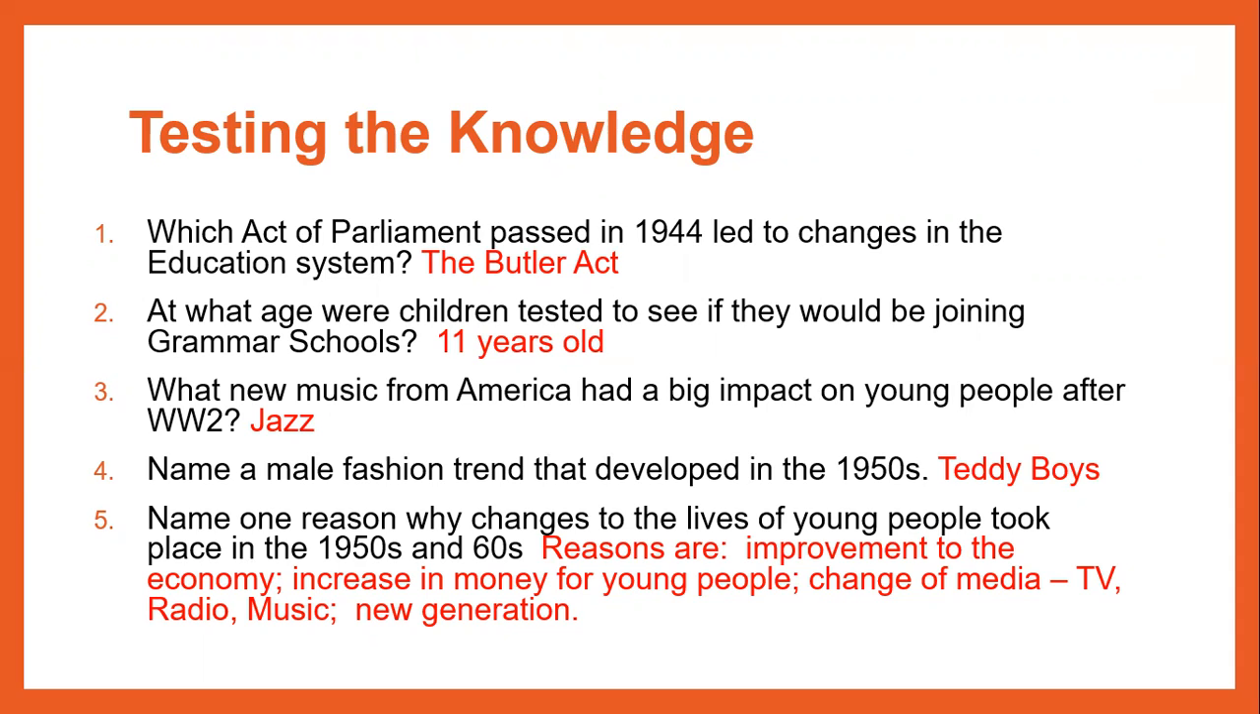And name one reason why changes to the lives of young people took place in the 1950s and 60s. Well, some of the reasons are improvement to the economy, so the increase in money for young people, the change of media, TV, music, and radio, and it's a new generation. New ideas have been brought in from people who've come over during the war and the style that they've been learning, and obviously the education system changed to allow the new ideas and the new roles that these children and the teenagers could have moving the country forward.